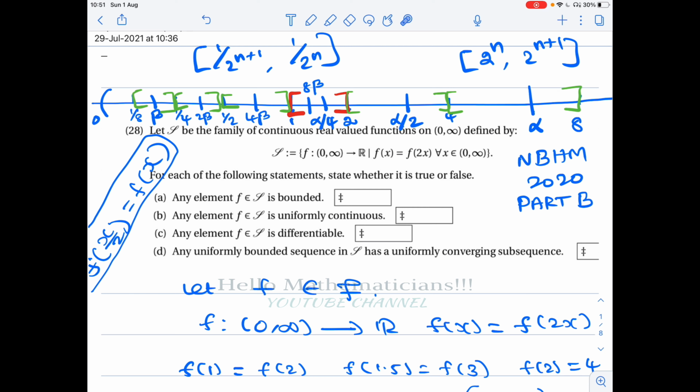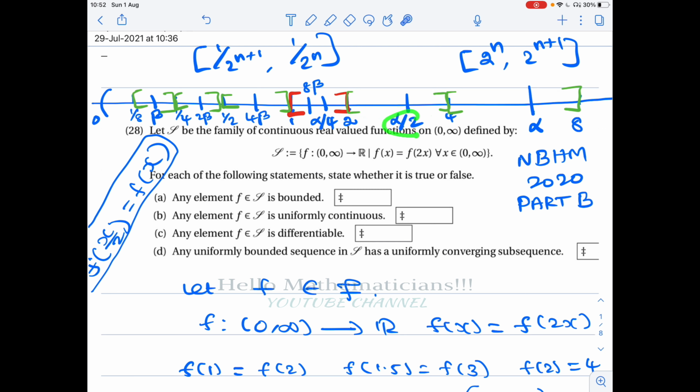Now in open (0, infinity), this is my 0 and infinity, it goes this side. If I take a point alpha in open (0, infinity), say this point, then this point lies in closed interval [4, infinity). Now you divide this by 2, then this point will lie in closed interval [2, 4].